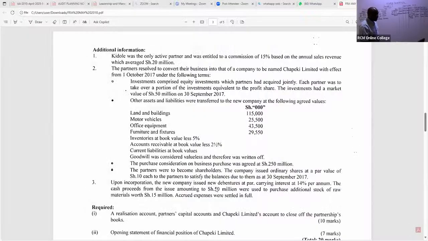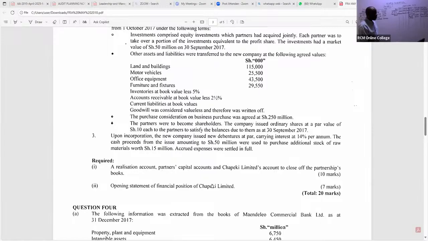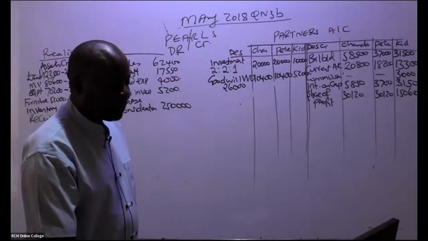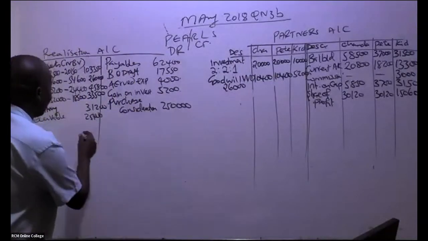So we continue reading. We are told here, upon incorporation, the new company issued new debentures. You can see now this is coming in part 2, upon incorporation. Remember, they want us to give them the realization account, partners' capital accounts, and Chapeki Limited's account to close off the partnership accounts. So, ladies and gentlemen, is there anything that we have left here? I don't think so. So please go ahead and balance this account.